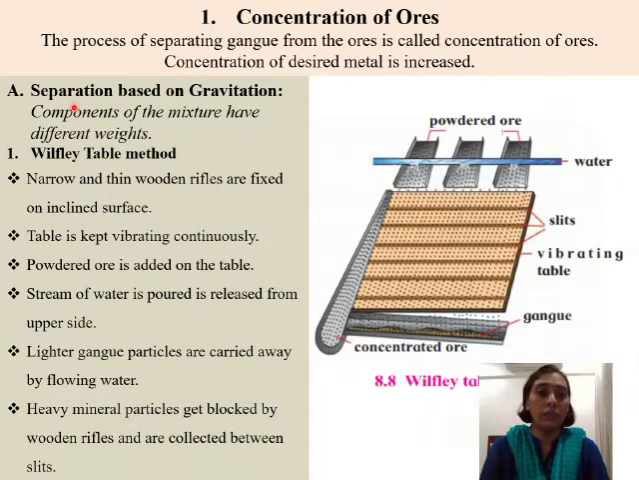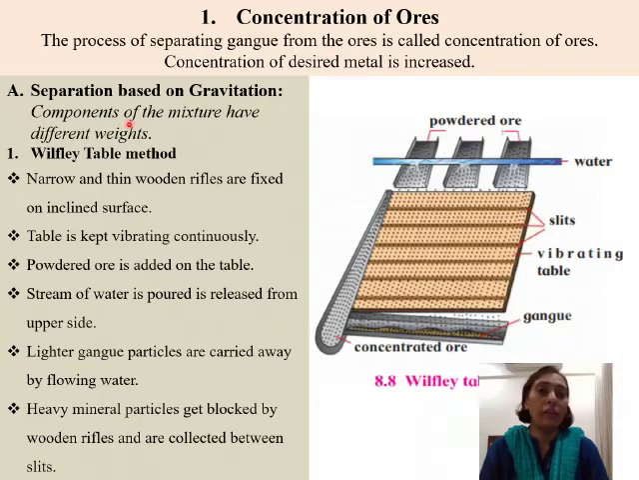Out of that, the first method is separation based on gravitation. Now, gravitation method depends upon the components of the mixture having different weights. So if the method of separation is based on gravitation, then in that case, the weight of the metal and the gangue particle is taken into account.